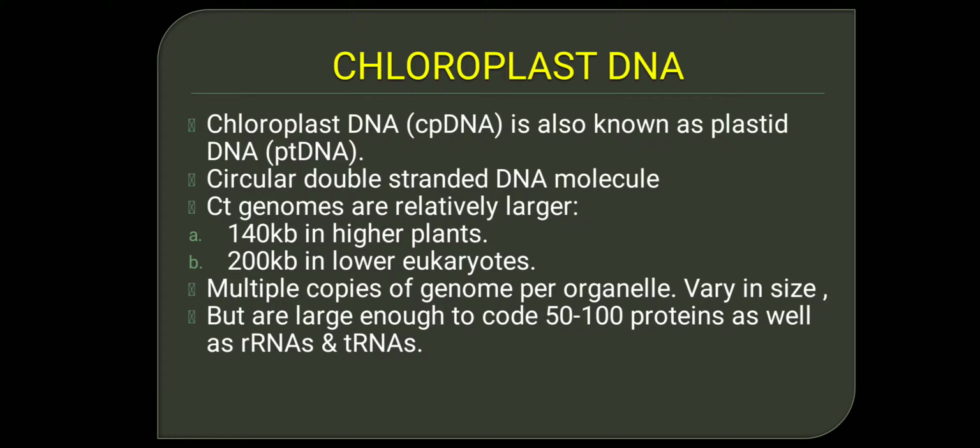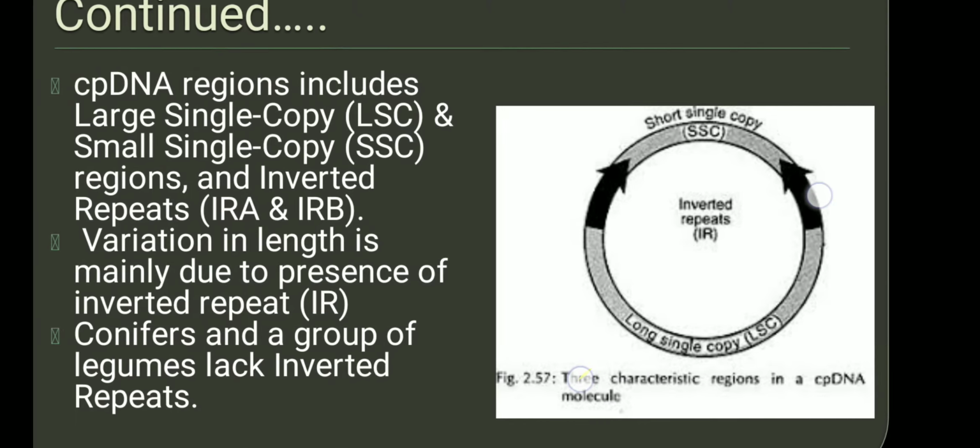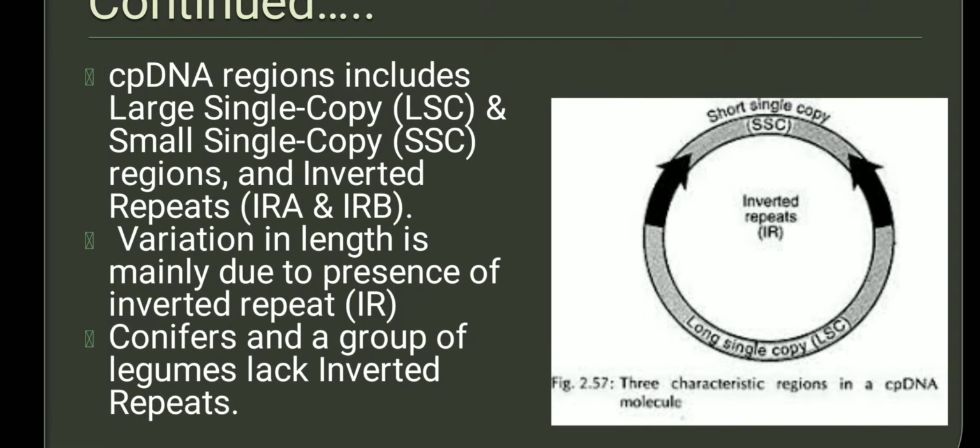These genomes vary in size, and they are large enough to code for about 50 to 100 proteins, as well as rRNAs and tRNAs.